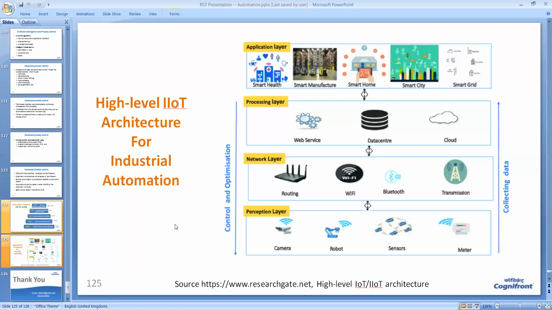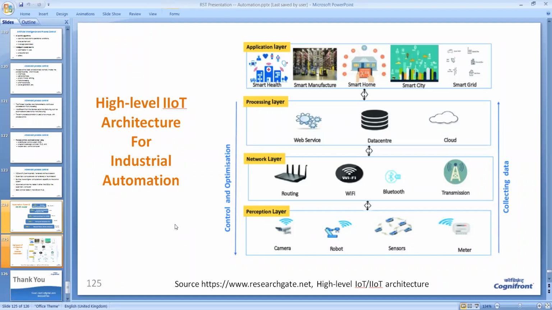And because of full connectivity to the cloud, we can actually make the connections as and where we require. So at the perception layer, perception means where sensing is done. At the perception level, we have camera, we have robot, we have a variety of sensors like a pressure sensor, temperature sensor, vibration sensor. There could be meters like pressure meter and so on. So all the data which is generated is captured and sent to the next level called the network level.